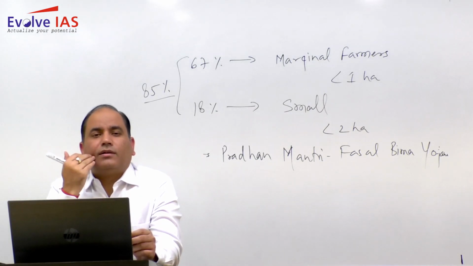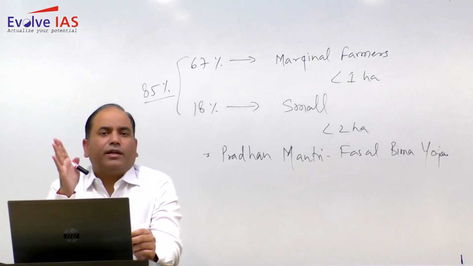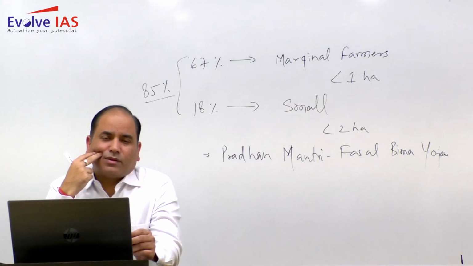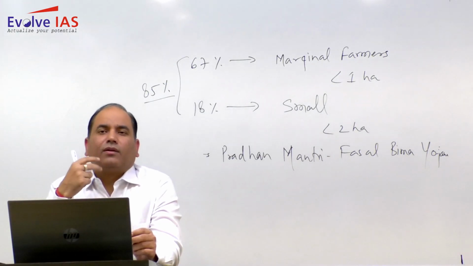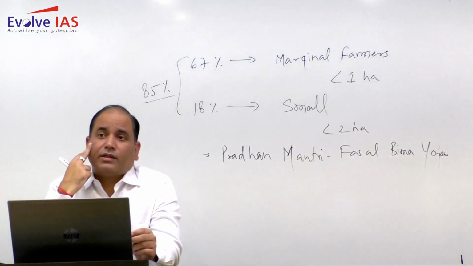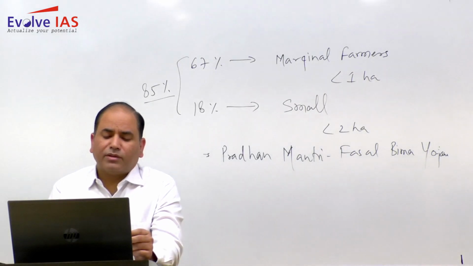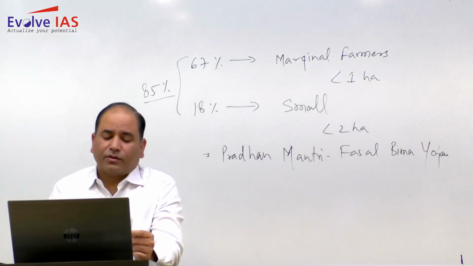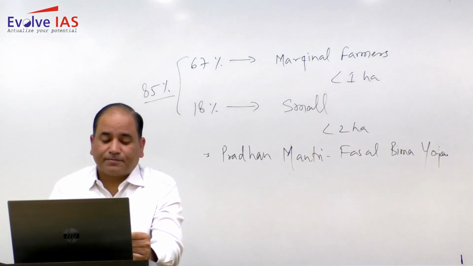You have to give the idea of state reorganization after the partition, because even before independence we had this demand for creation of states based on language, but that was not accepted. After independence there were lots of protests, and one famous protest resulted in the first linguistic state, Andhra Pradesh, being set up, and after that many linguistic states have been set up in India. So you can write about state reorganization within the backdrop of linguistic regions.